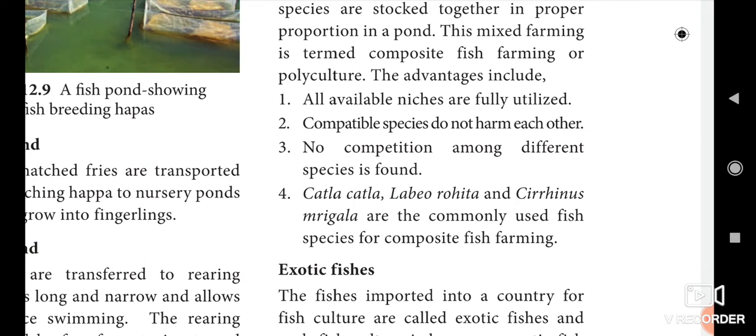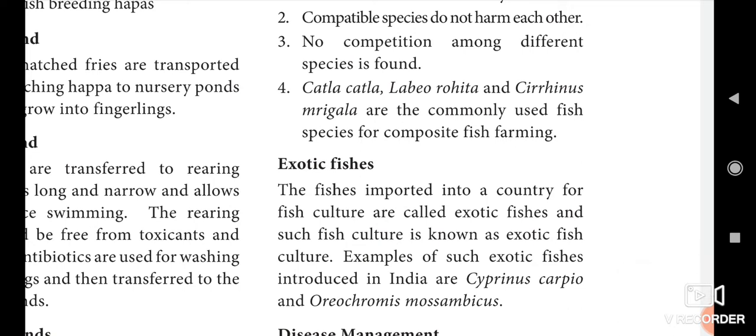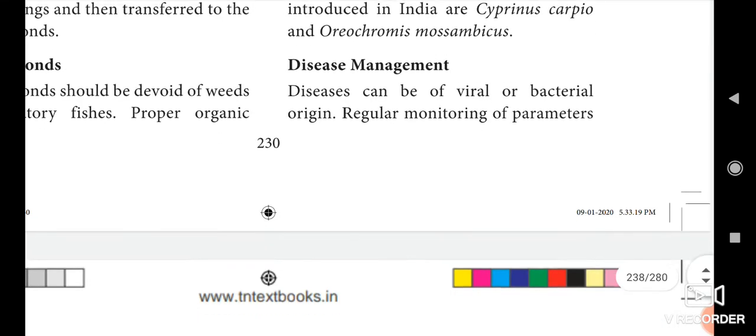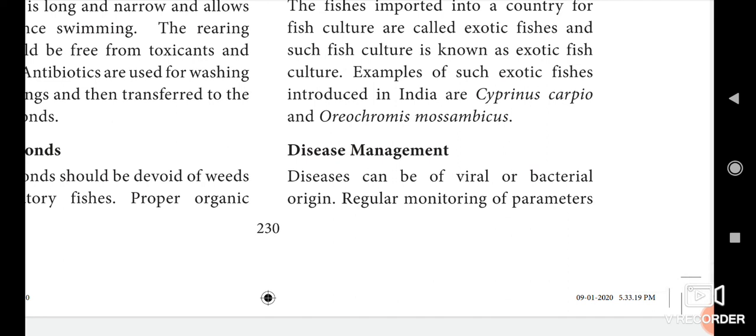Okay, then next we see about the exotic species. What is meant by exotic species? The fish that come from other countries or imported countries. Okay, that is called exotic fishes. Here the fishes imported into a country for fish culture is known as exotic fish culture. Examples of such exotic fishes introduced in India are Cyprinus carpio and Oreochromis mossambicus. Okay, these are the exotic fishes.